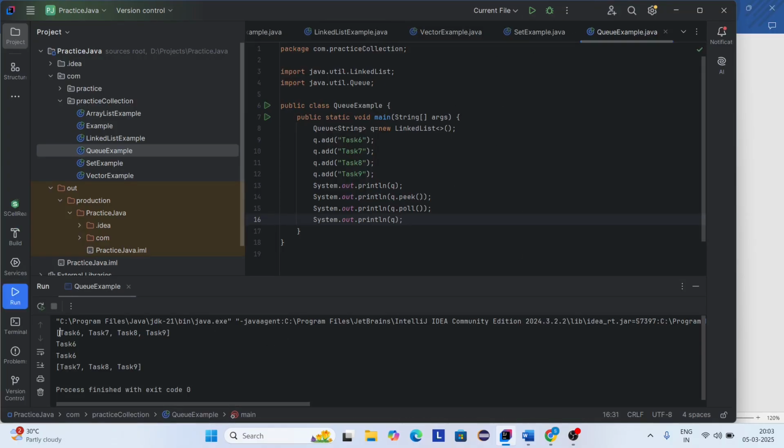Here you can see this is the original queue, and I want to show the first element from the queue. So I'm using the peek method to show the first element, and I want to remove the first element from this queue. So I'm using the poll method to remove the first element. Then I'm printing the queue after the removal. So task 6 is removed from this queue.